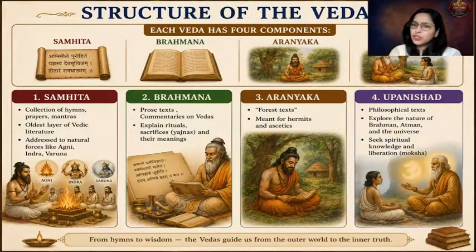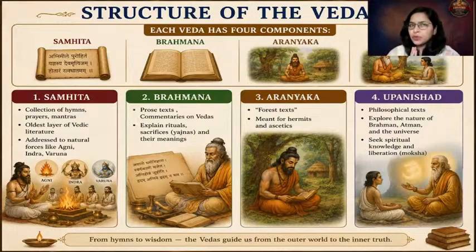And finally, you have Upanishad. Every Veda has parts of Upanishad. There are 108 Upanishads, right? Certain Upanishads are affiliated to Rig Veda, certain to Samaveda, certain to Atharva, certain to Yajurveda. So please remember each Veda has four components. The core text is the Samhita, Brahmanas are the commentaries, Aranyakas are the forest books, and Upanishads are the final philosophical texts, 108 in number. Okay, so please remember the structure.